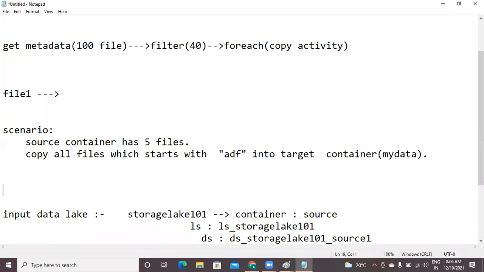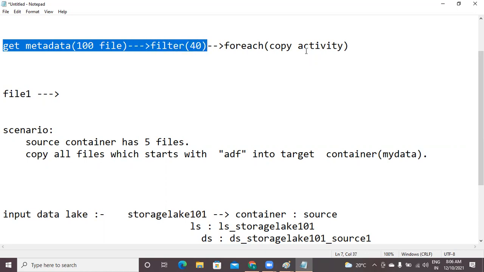To achieve this, you have to use three separate activities, totally four activities will be involved. At first, get metadata activity. Next, filter activity, because I want to eliminate other files which are not starting with ADF. For the filtered output, I want to apply for each. Then finally, for each is a looping activity. The loop should contain at least one activity. That activity here is copy.